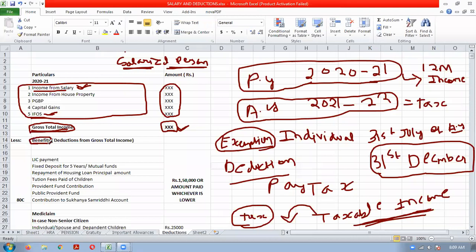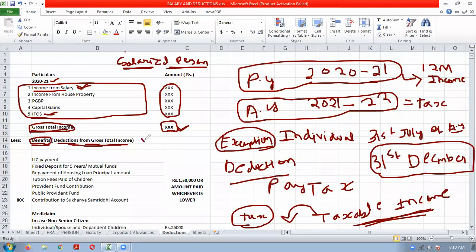We have calculated the gross total income of a person for the previous year 2021. This is his income. Then the Income Tax Act gives some benefits, which are technically known as deductions from gross total income.